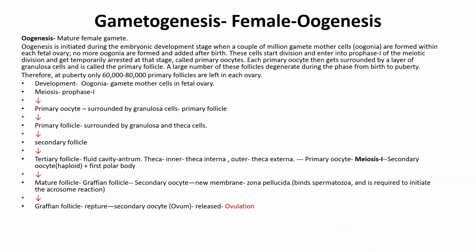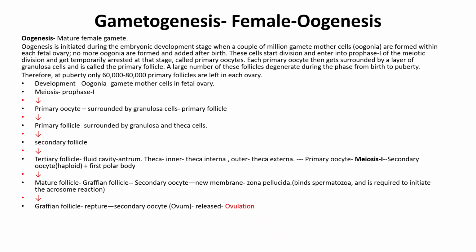Now let's study gametogenesis in the female, which is called oogenesis. Oogenesis is the formation of the mature female gamete. It is initiated during the embryonic development stage, when a couple of million gamete mother cells, that is oogonia, are formed within each fetal ovary. No more oogonia are formed and added after birth.